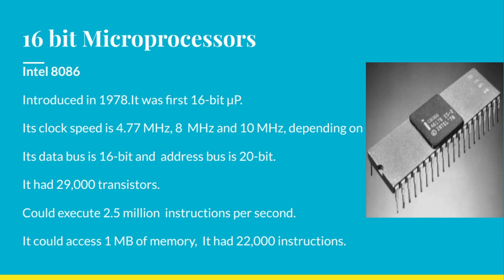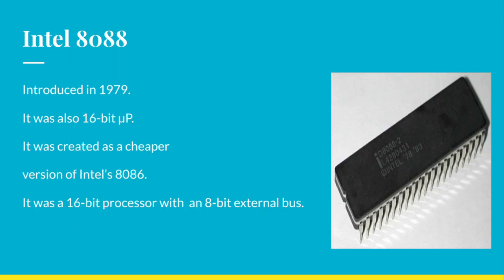Its data bus is 16-bit and address bus is 20-bit. It had 29,000 transistors and could execute 2.5 million instructions per second. It could access 1 MB of memory. It had 22,000 instructions.